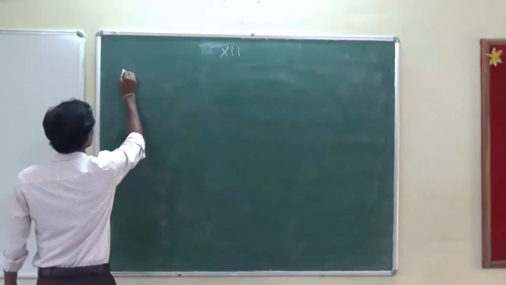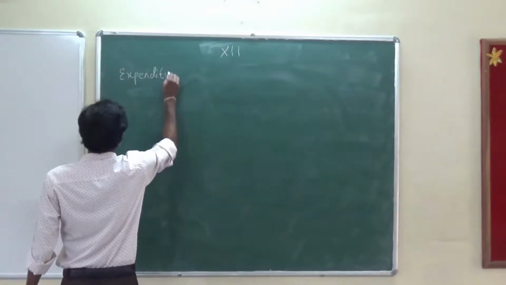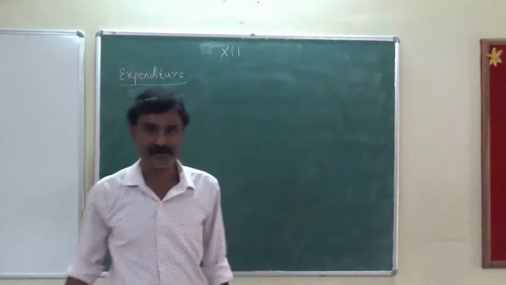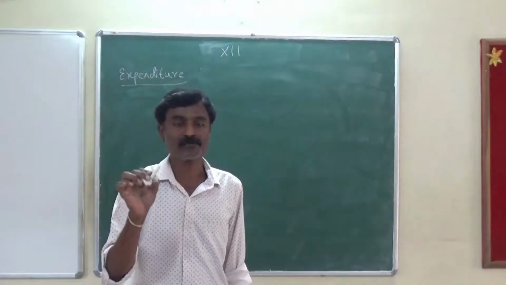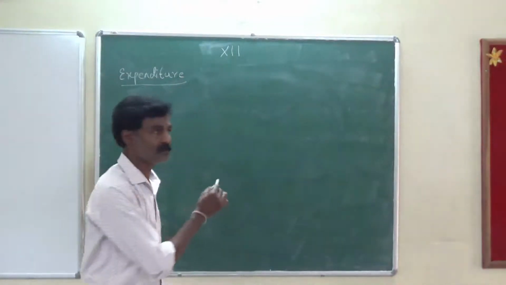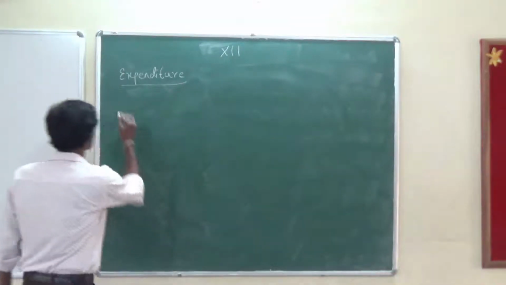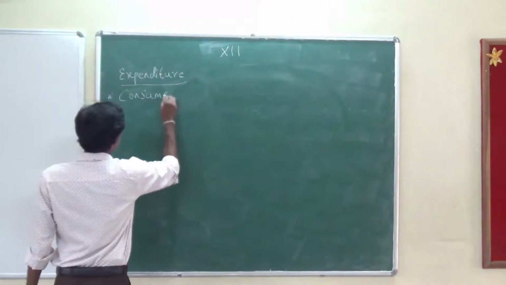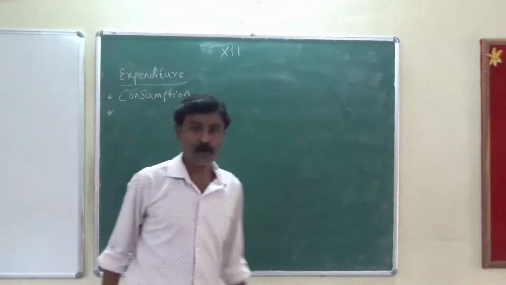First one, expenditure. In the expenditure method, the first point is consumption. What is consumption? After I purchase this chalk piece from the market, I start using it for writing purposes. That is called consumption. Second point is government spending.